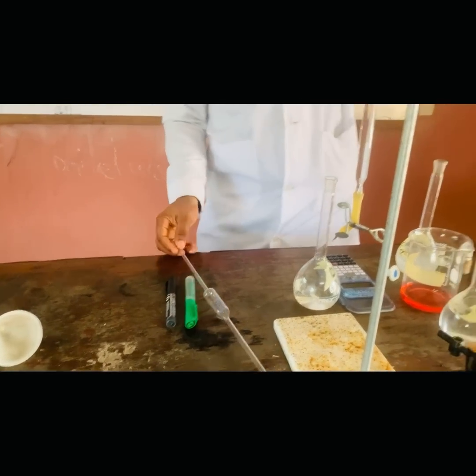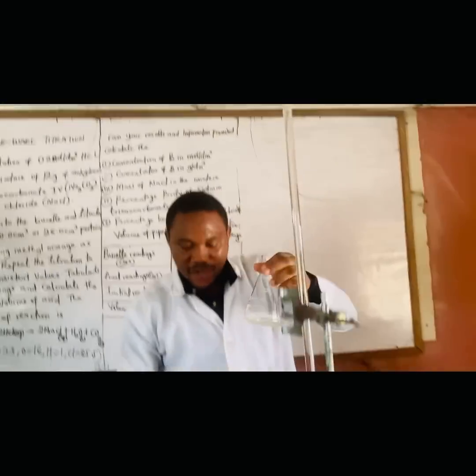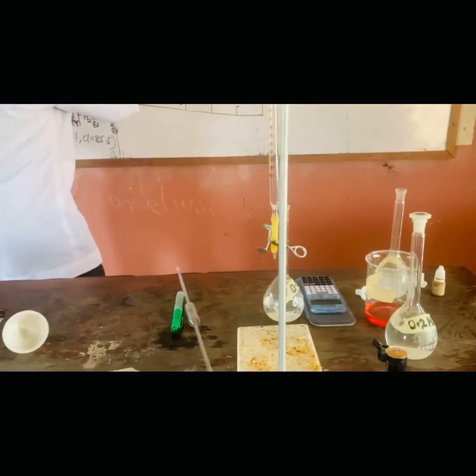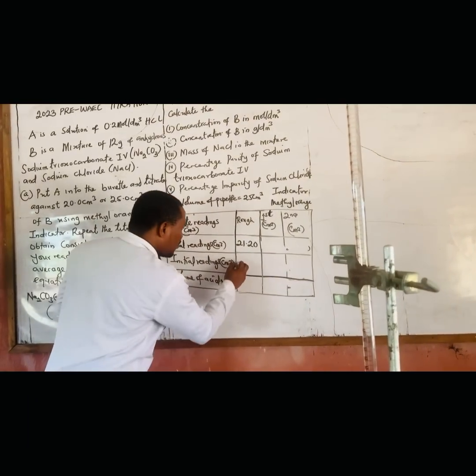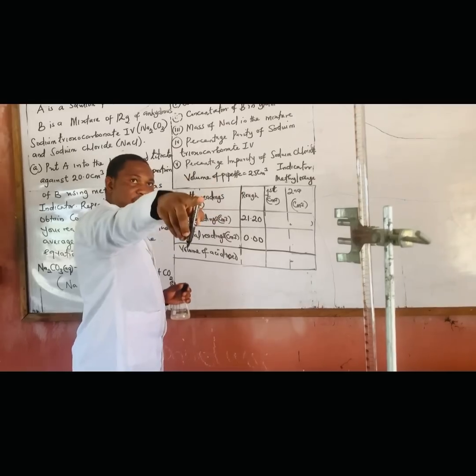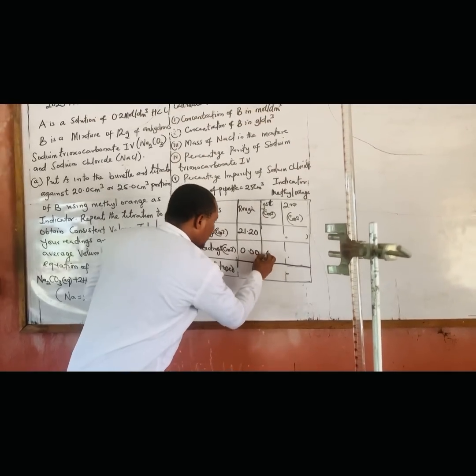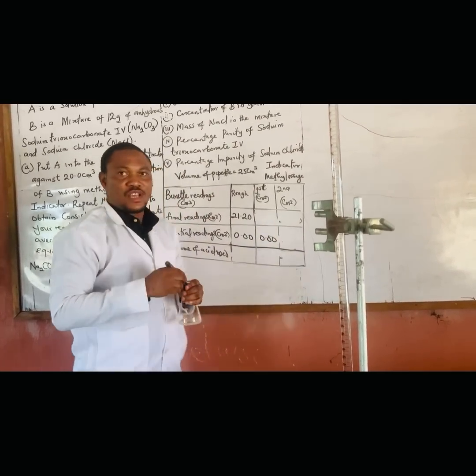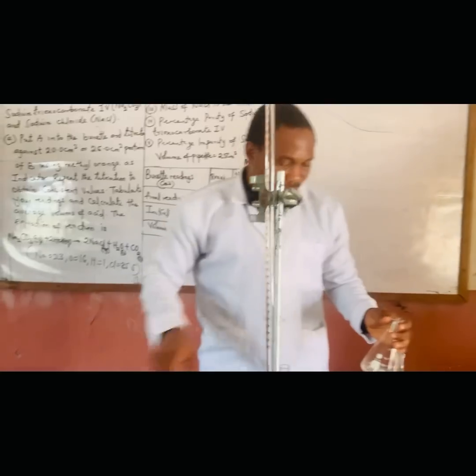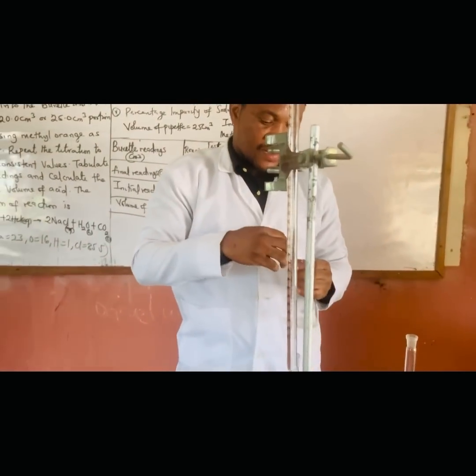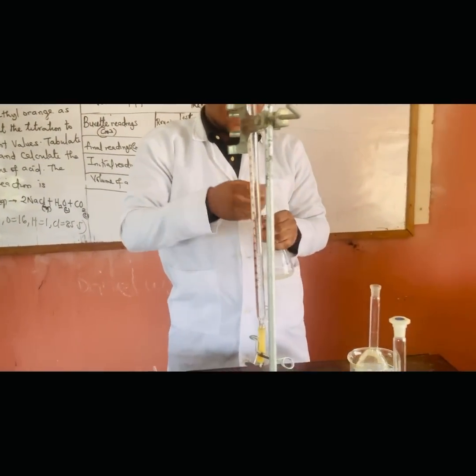So don't forget, I refilled. I'm starting from 0, very important. So our initial reading, if I did that one, it was 0.00. I'm taking this one now, I'm still starting from 0.00. I hope this is clear. So my 2 drops of methyl orange, then I start titrating.